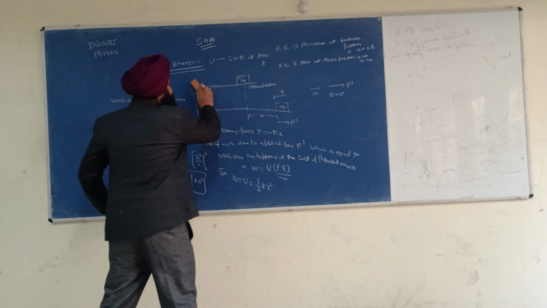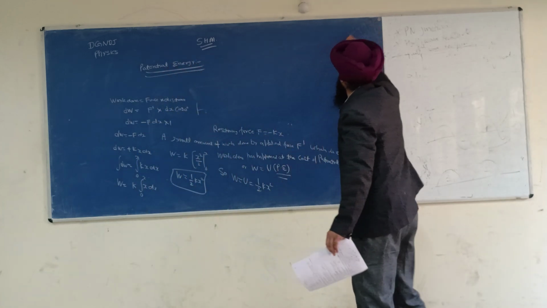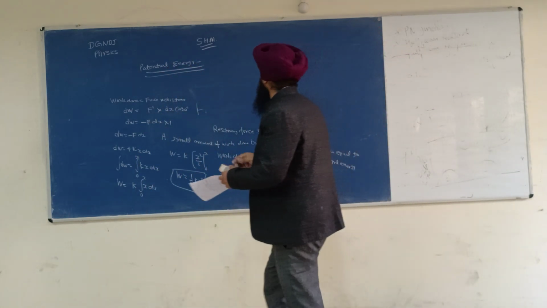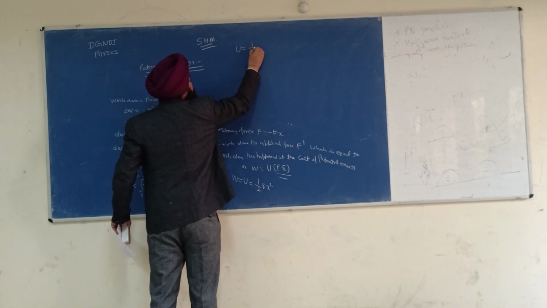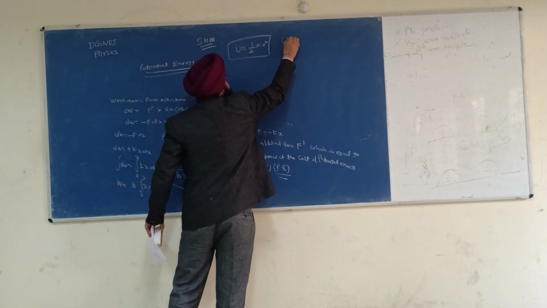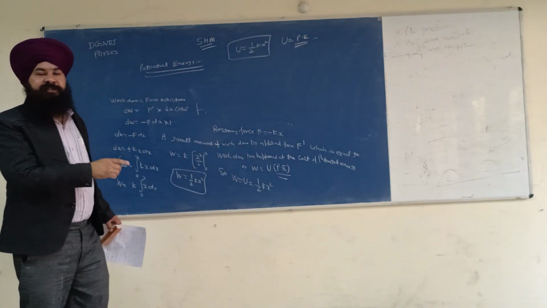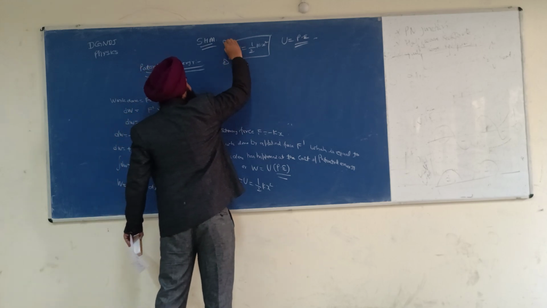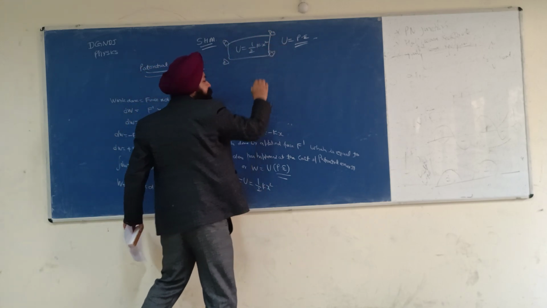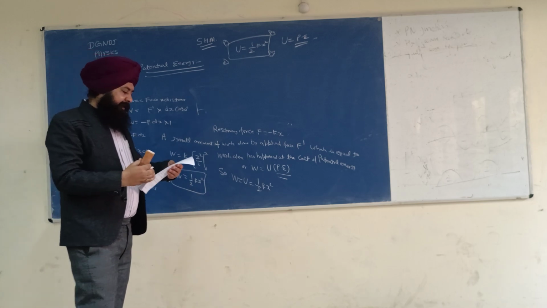So U is equal to half k x square. This is the final expression for the potential energy.